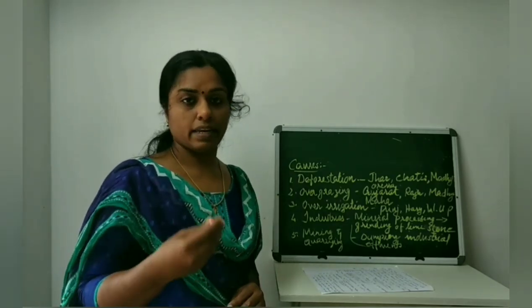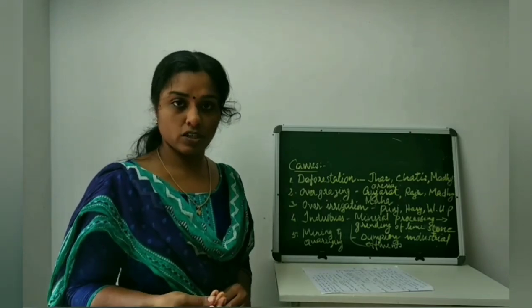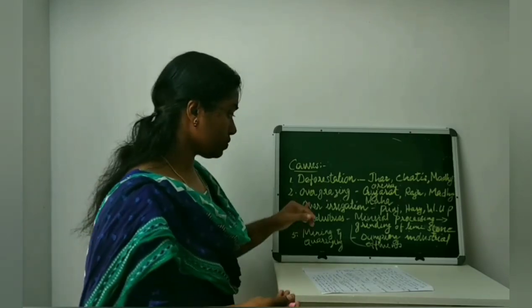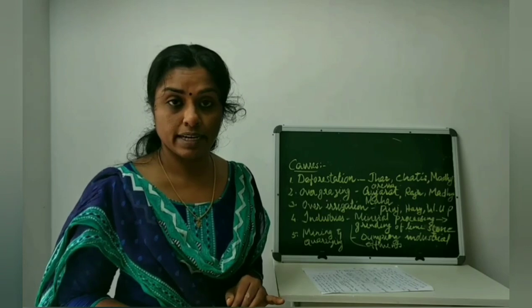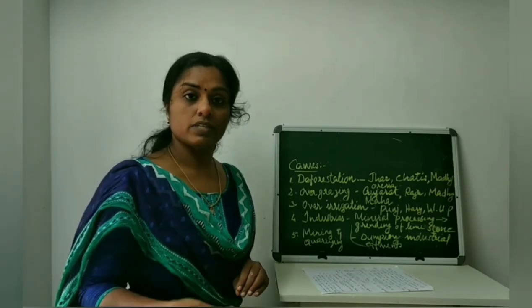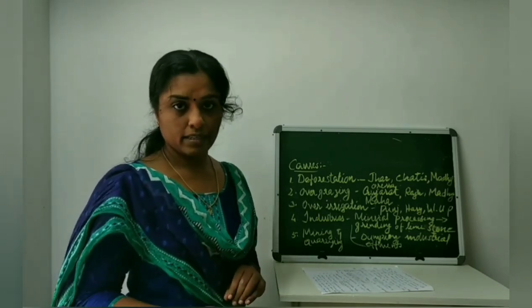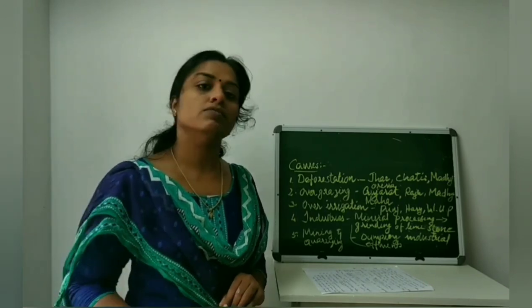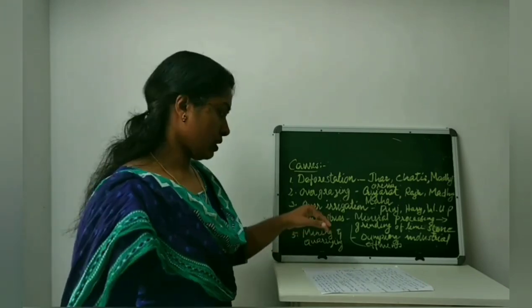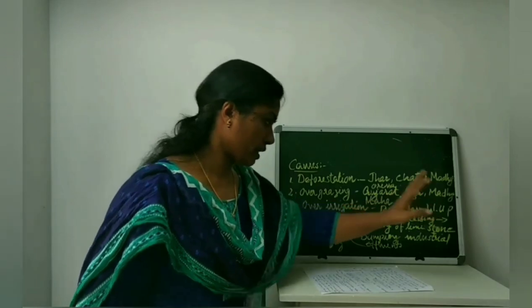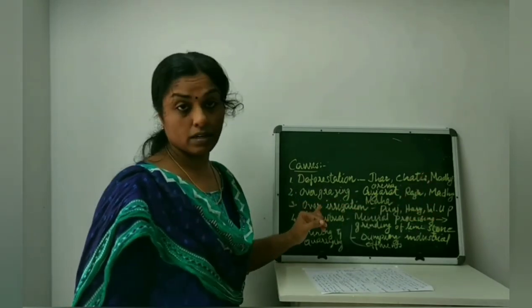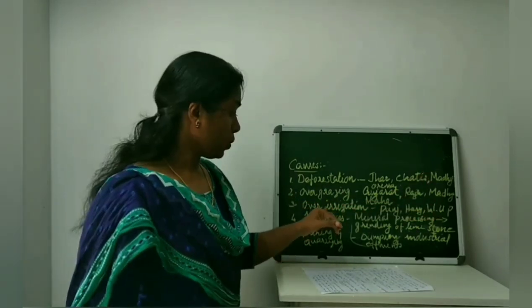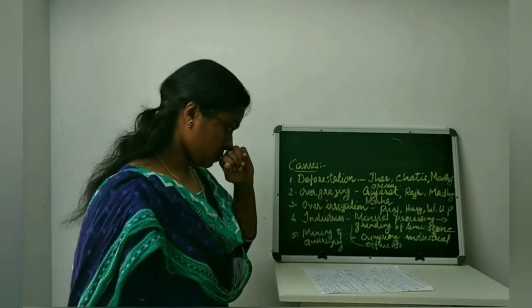That leads to an increase in the salinity of the soil, which decreases its fertility. That is land degradation due to over-irrigation.